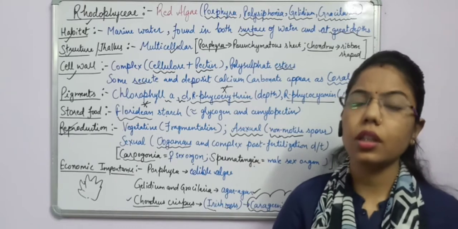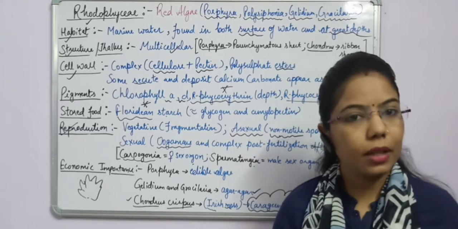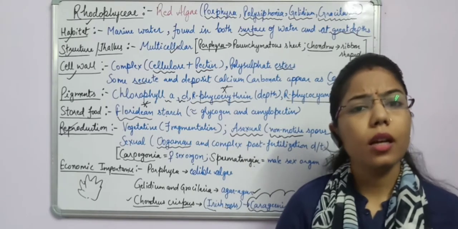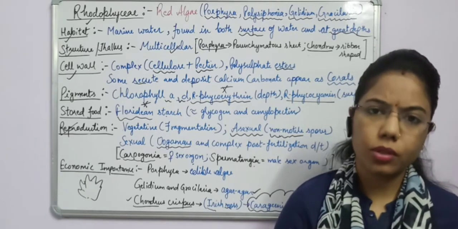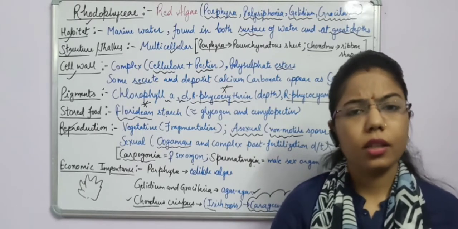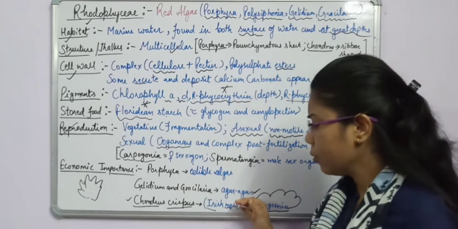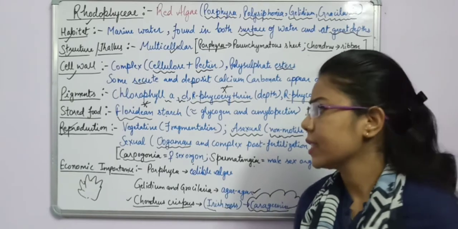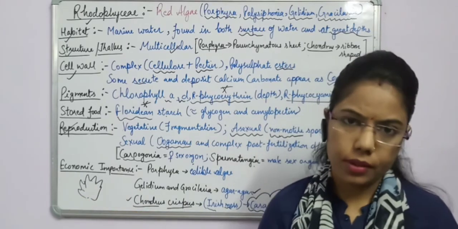Due to this action, the chocolate dissolves in the milk very easily and cannot settle down in the processed can. If you take a can of chocolate shake, it is in a very dissolved form. Why is it happening? Due to carrageenan. So we can use these things in our day-to-day life. We can say that these are economically important for humans, right?